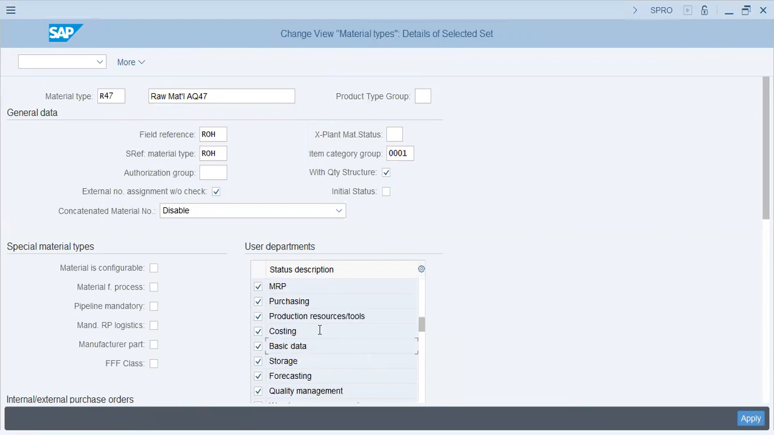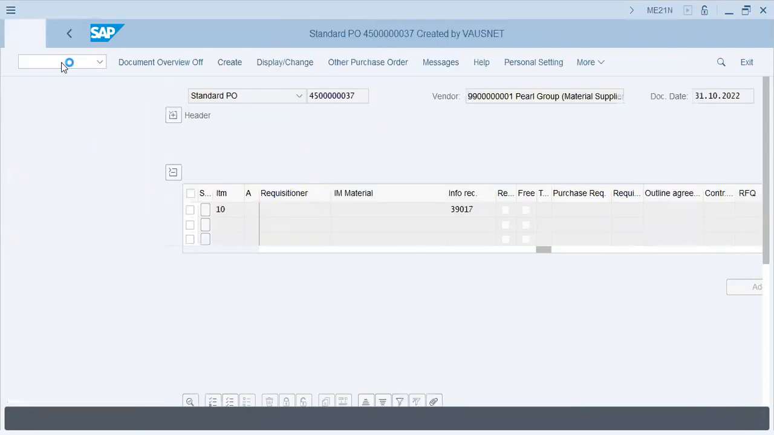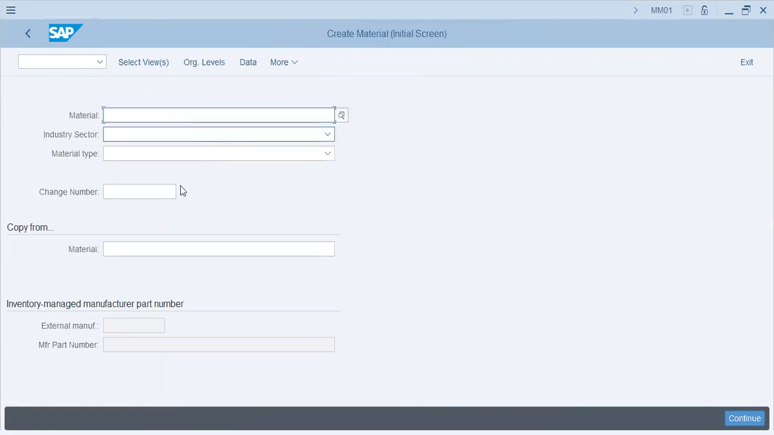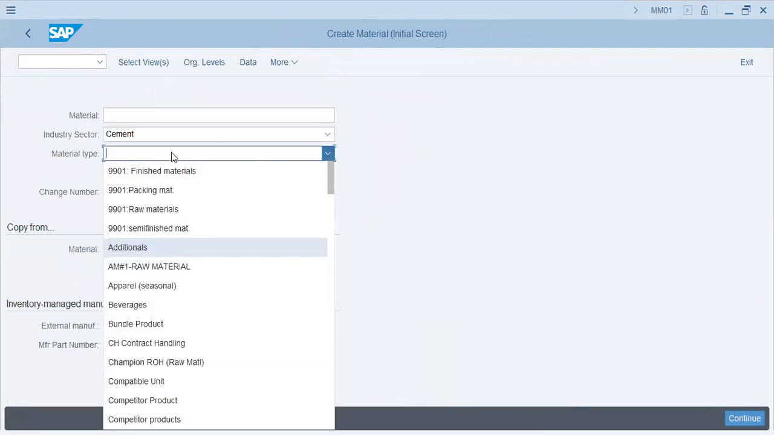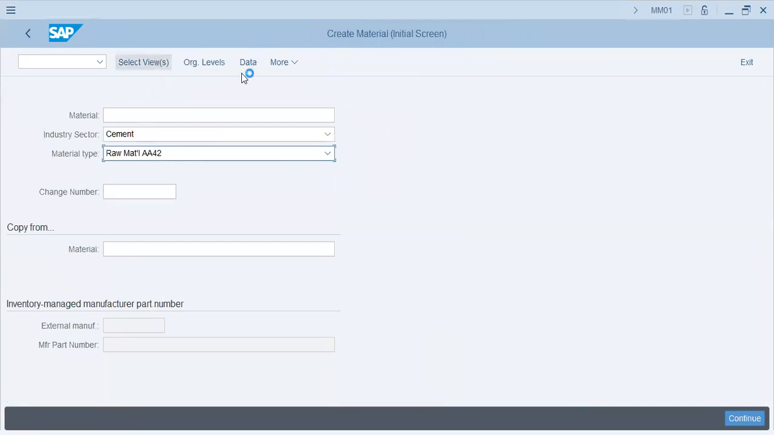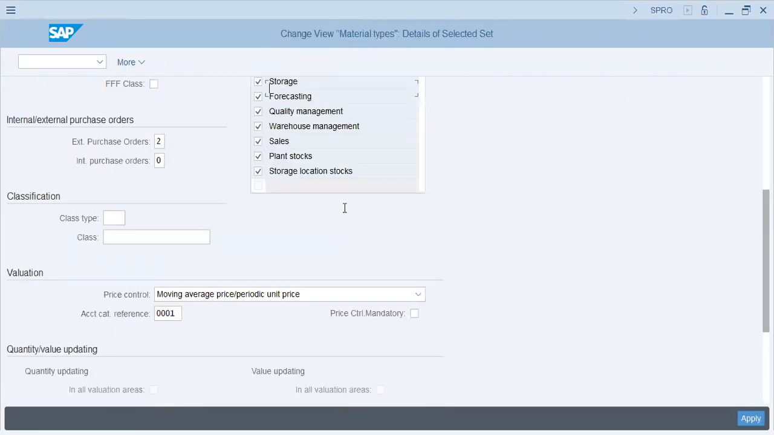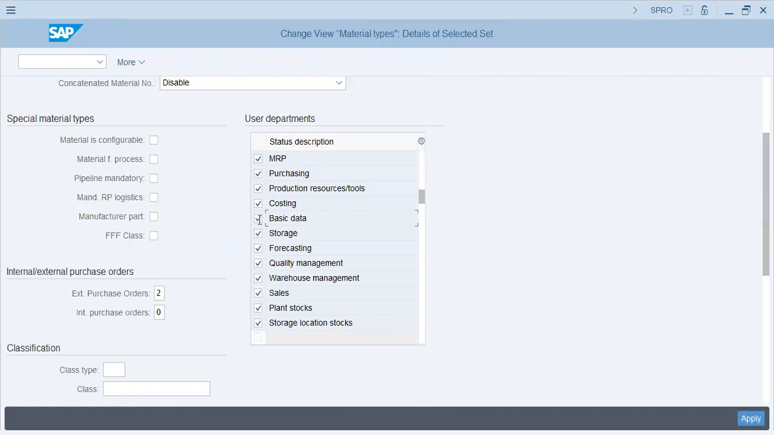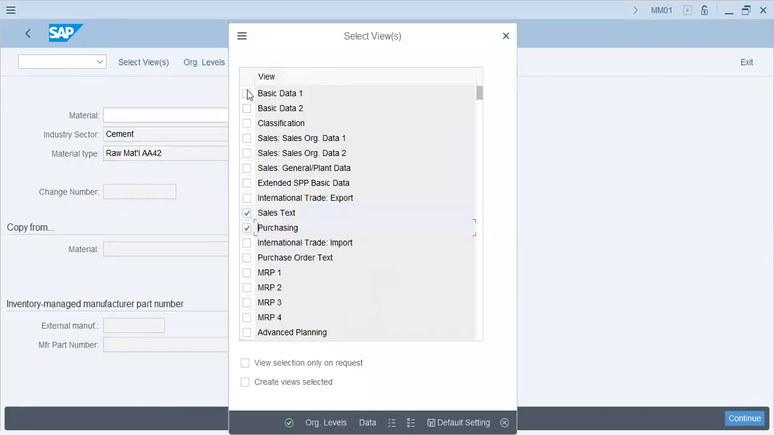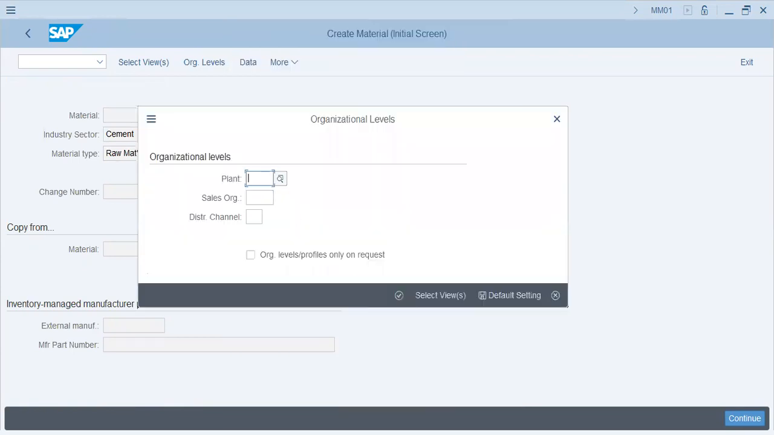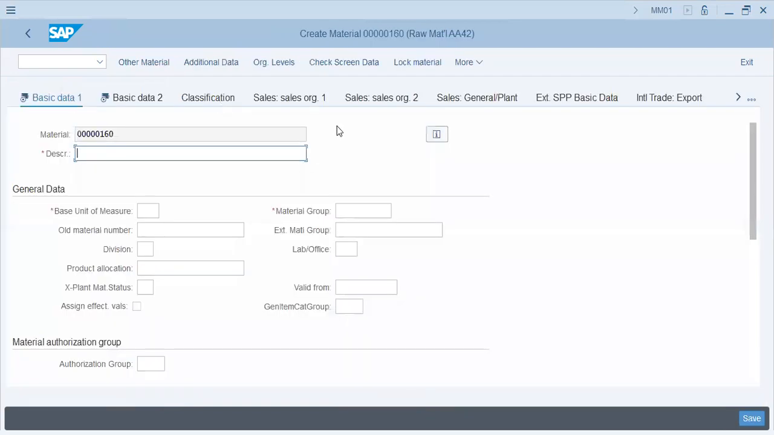What views? When we are making a material master, let me tell you, material master, MM01, industry sector cement, material type raw. Select views. These are the views that we're talking about, that we will select, like sales, tax, purchasing, basic data. And enter. Plant is 0042. So these are the views that we're talking about over here.